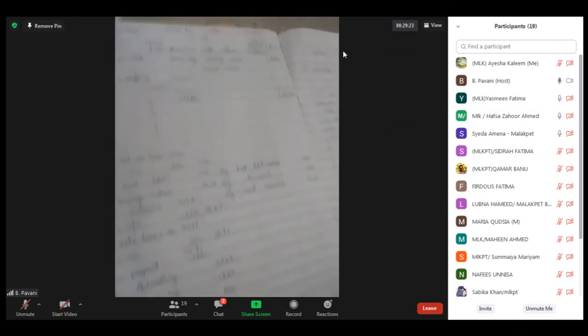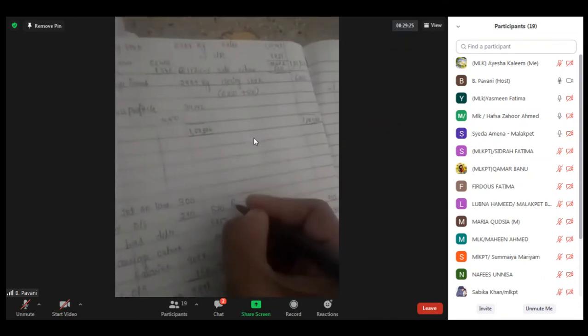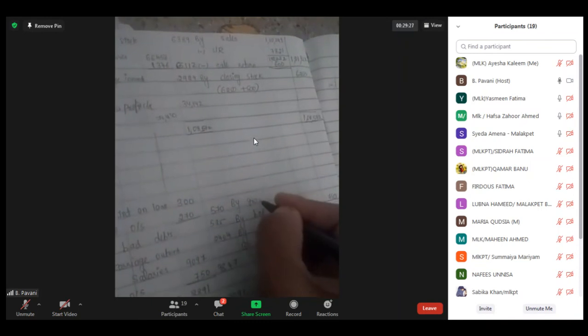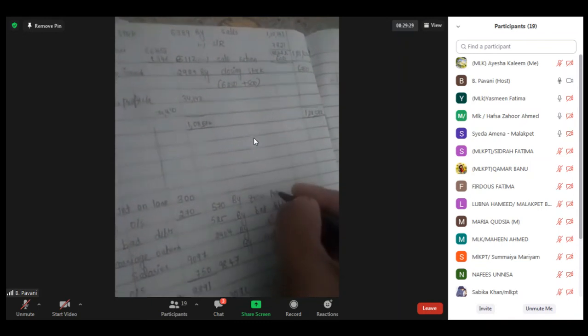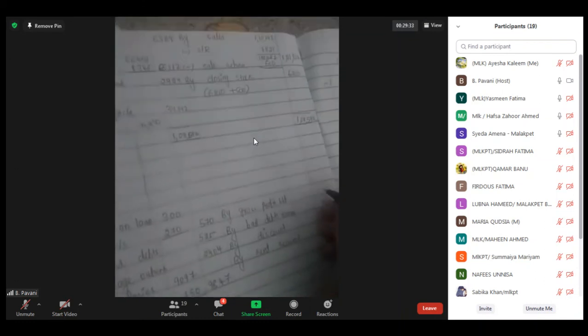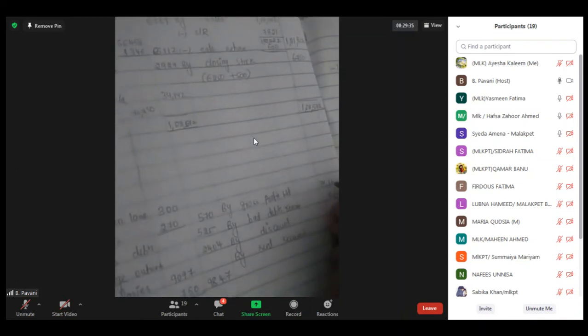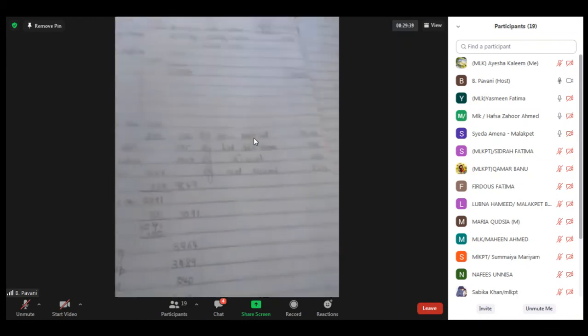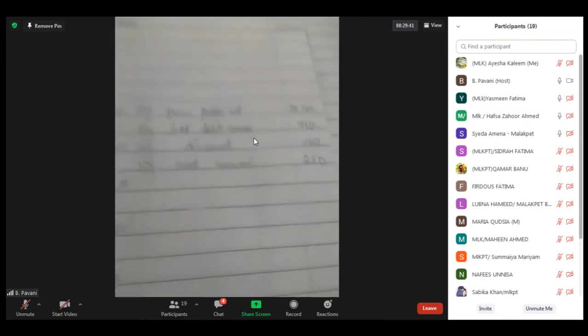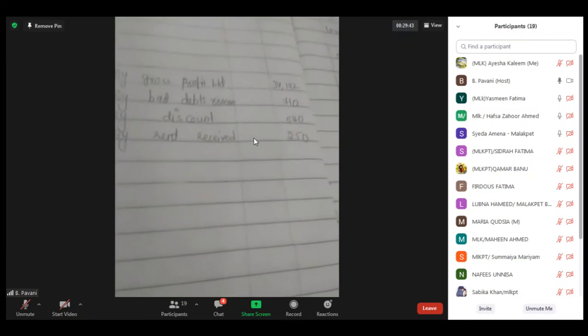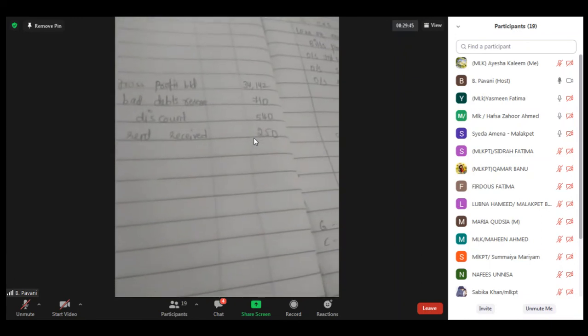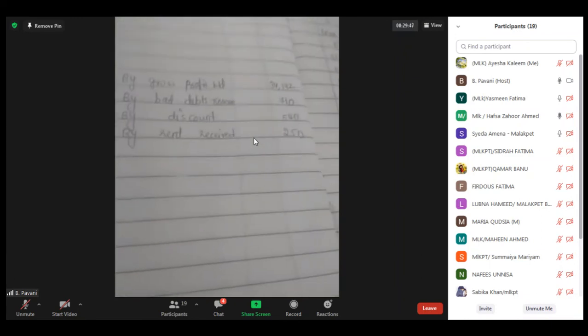Next, coming to the profit and loss account. Here I'm writing by gross profit brought down 34,142. Now we should do the total of this side also. Do the total and tell me what is the credit side total. 35,642.